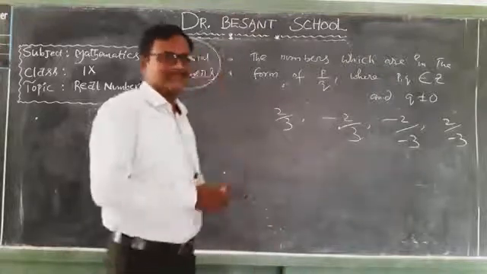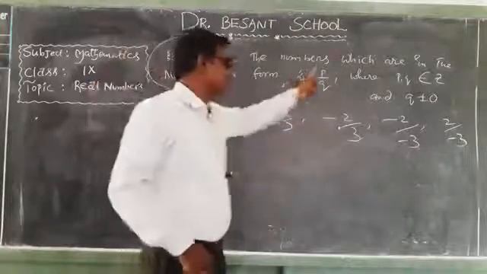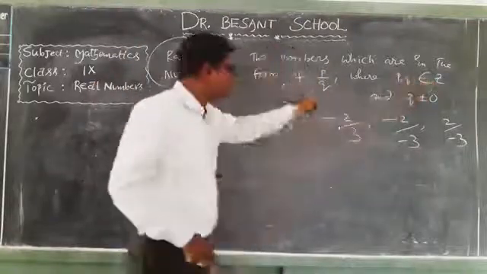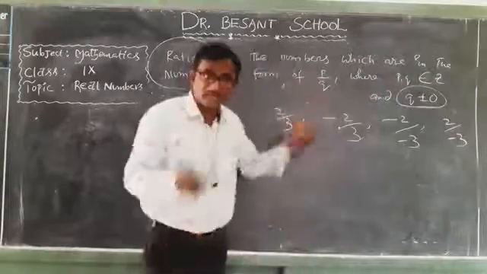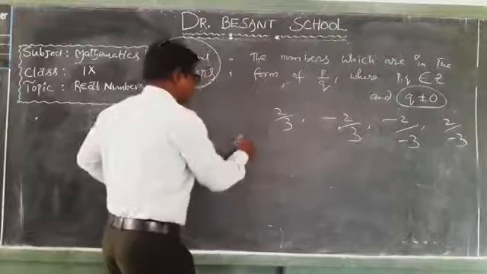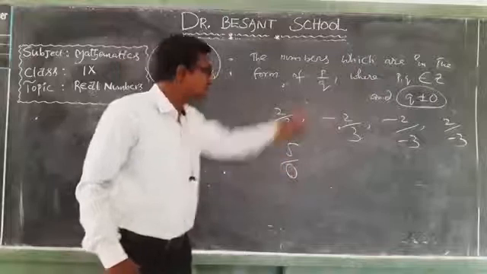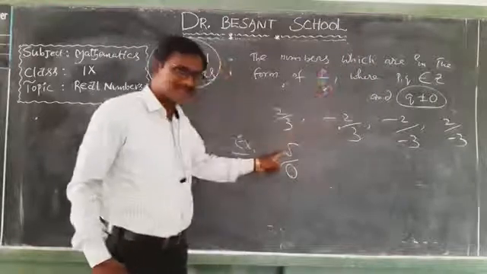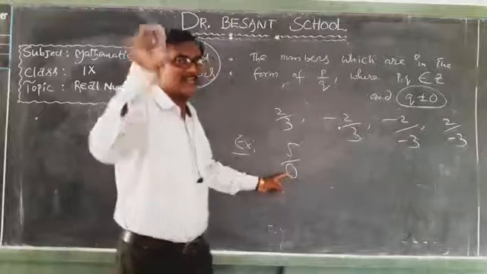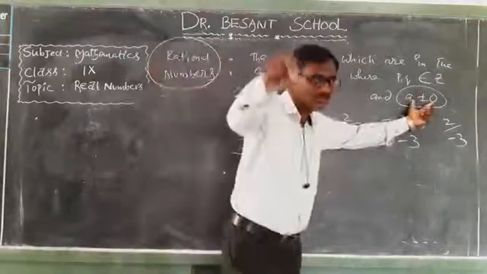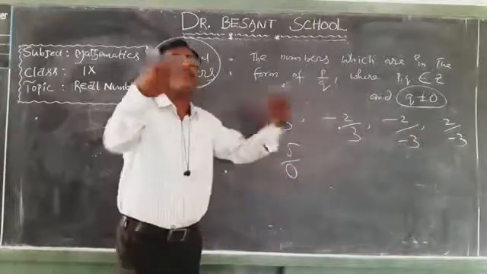So a rational number is nothing but a number which is expressed in the form of P by Q, where P comma Q are integers and also Q not equal to 0. So what is this condition, Q not equal to 0? If you take Q is equal to 0 in this rational number, what will happen? Let us suppose this is 5 by 0. Once you compare 5 by 0 with this form of P by Q, what is P value here? 5. What is Q value here? 0. Actually, we are not supposed to take Q is equal to 0, but I have taken Q is equal to 0 here. So 5 by 0 is undefined.